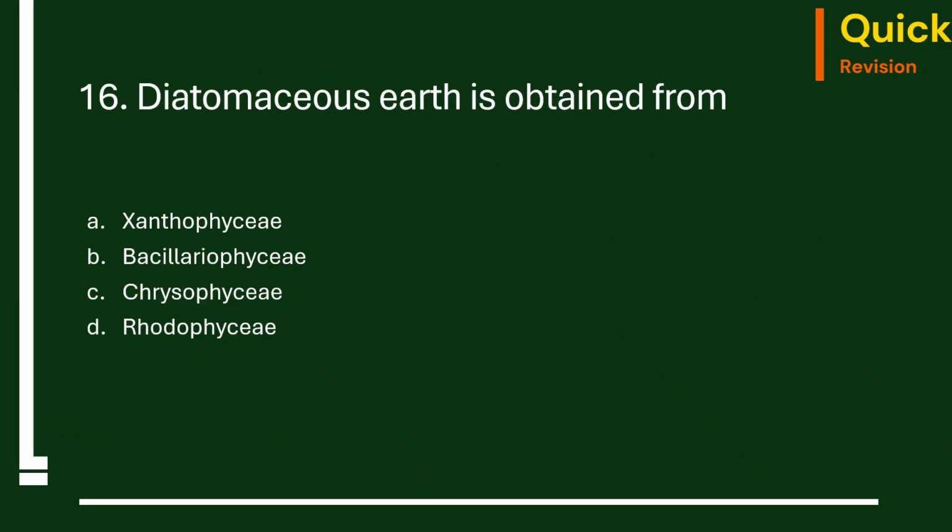16th question. Diatomaceous earth is obtained from Xanthophyceae, Bacillariophyceae, Chrysophyceae, Rhodophyceae. The correct option is C, Chrysophyceae. We know very well that this is formed from the cell walls of diatoms. So what are the cell walls of diatoms made up of? They are made up of silica, right? They are made up of silica. We also call the cell walls frustules. So this is a different name.